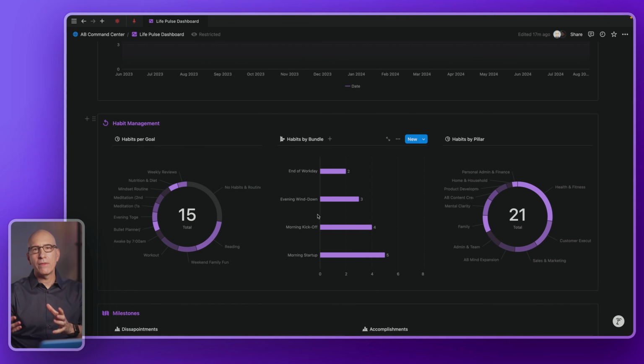And I like to think of the habits and routines by bundle rather than by specific item, because I know if I get one started, I'll do the rest with it. So if you've got one that you're good at, you bundle some things you're not as good at with it, it helps get them all done rather than just the one you're good at. And then they each get a time of day. So that also helps get them done.